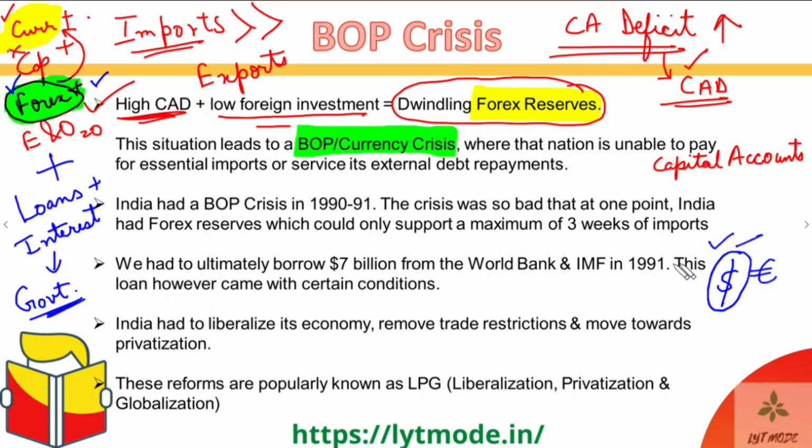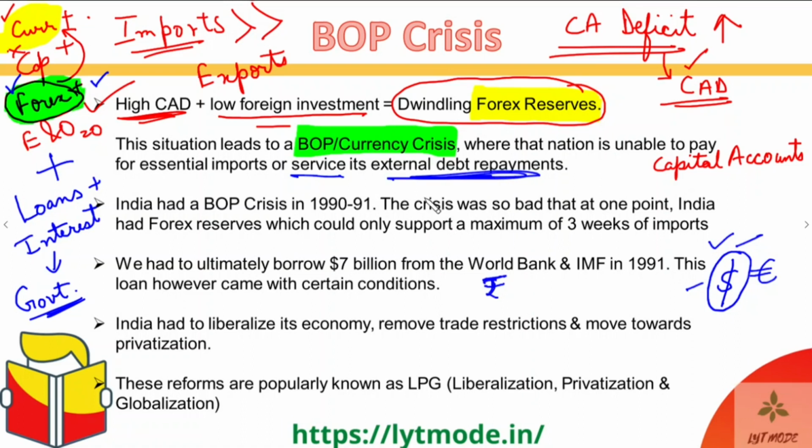But the country can print as many rupees as it wants, and when a country is going through a BOP crisis, its currency will start falling to such bad levels that no one will actually be ready to even accept this currency in the global market, right? So if no one is accepting our rupees, then where will we go and who will we sell it to? No one will buy it. The only currency that they will be ready to buy is US dollars, and we don't have US dollars. So that is when we will start defaulting on the servicing of our external debts as well.